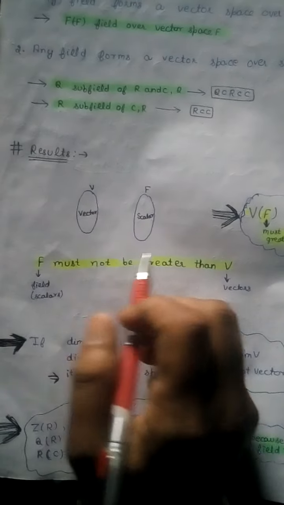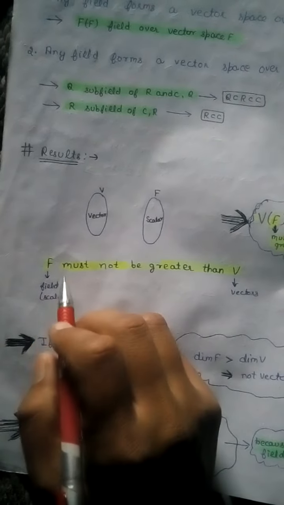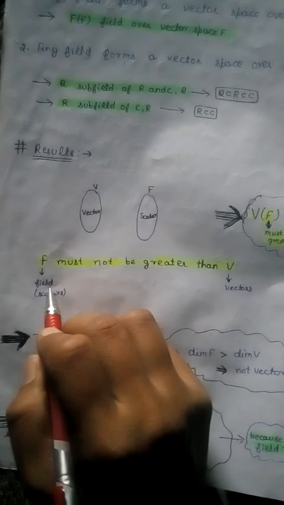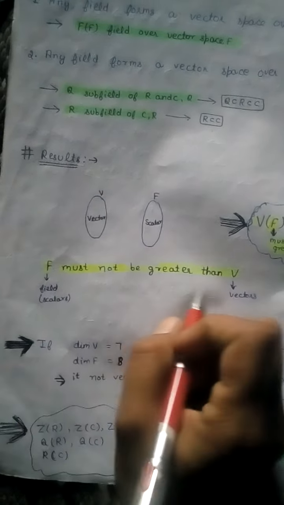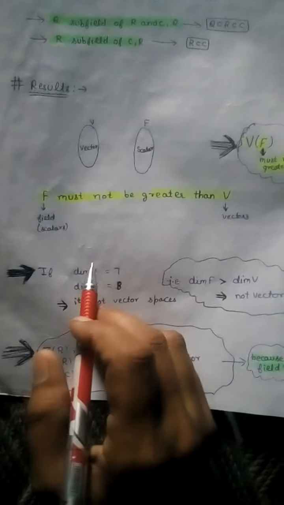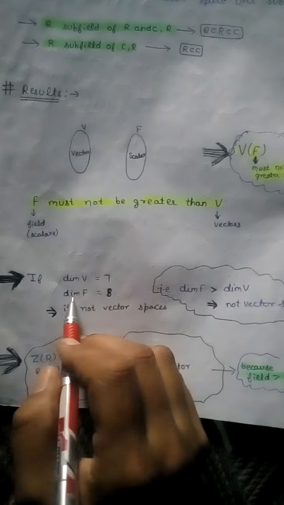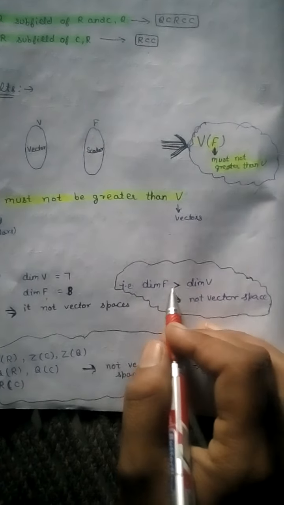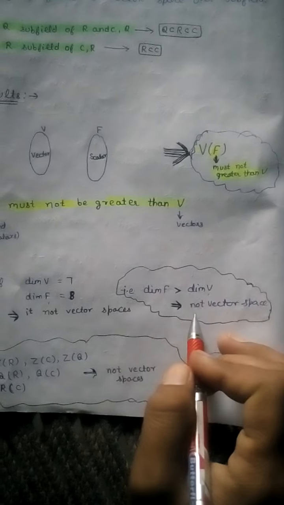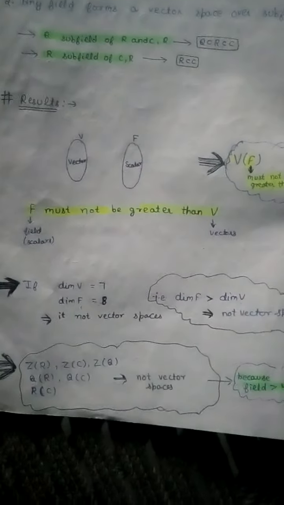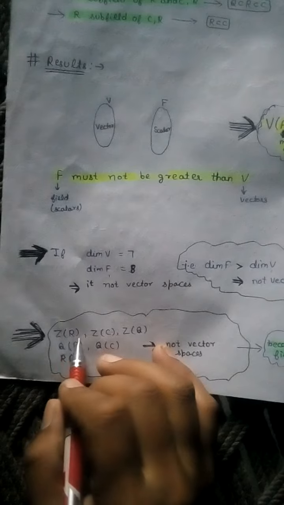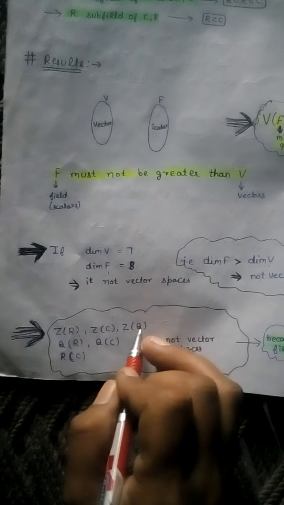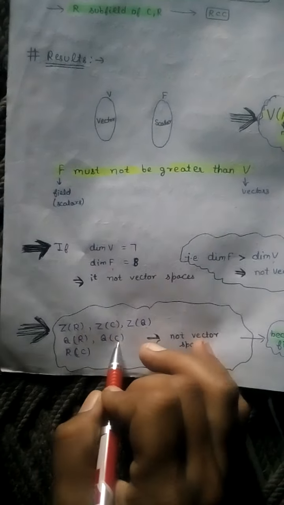The field must not be greater than V. Here F is denoted for the field, whose elements are scalars, and V is for vectors. For example, if the dimension of V is equal to 7 and the dimension of F is equal to 8, it is not a vector space because the dimension of F is greater than the dimension of V. And Z over R, Z over C, Z over Q, Q over R, Q over C, R over C